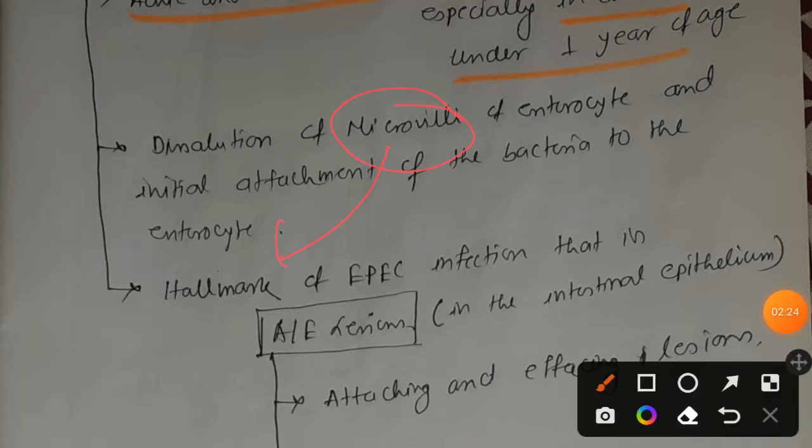One is absorption, second is secretion, third is cellular adhesion, and the last one is mechanotransduction, okay.